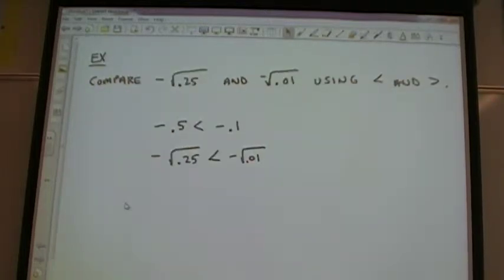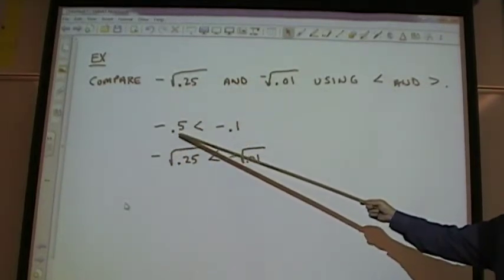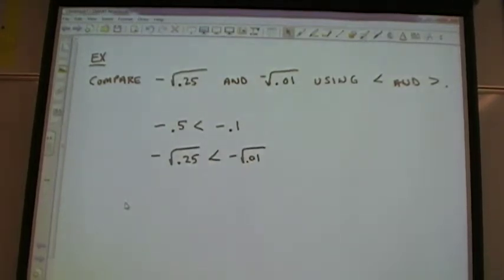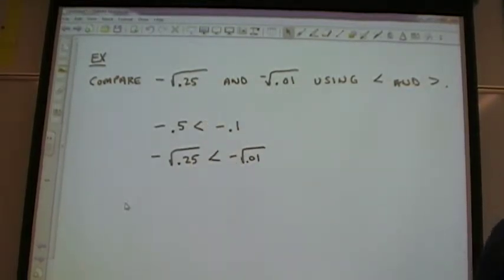All right, next. Compare those two radicals: negative square root of 0.25 and negative square root of 0.01, using less than and greater than symbols. What I did here is get a decimal value for each. Just type into your calculator square root of 0.25 and you get 0.5. Square root of 0.01 is 0.1. Right? And then it's obvious that the left is less than the right.